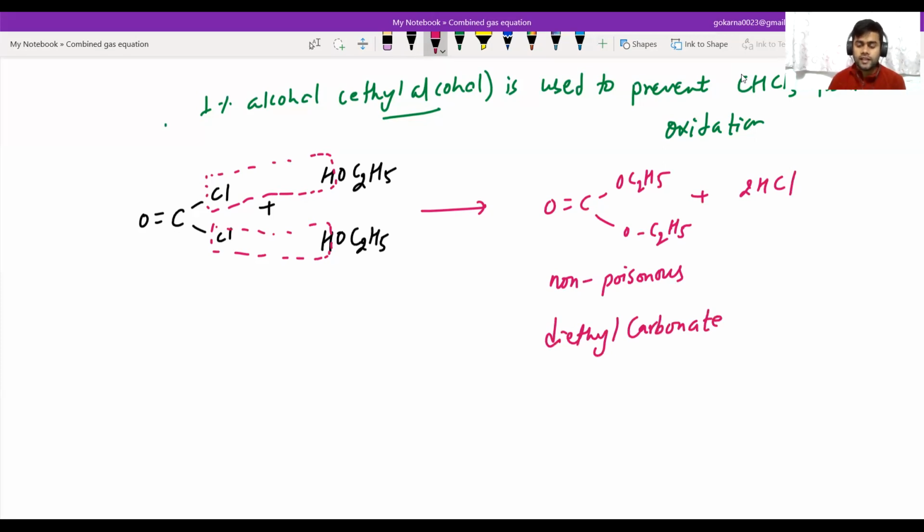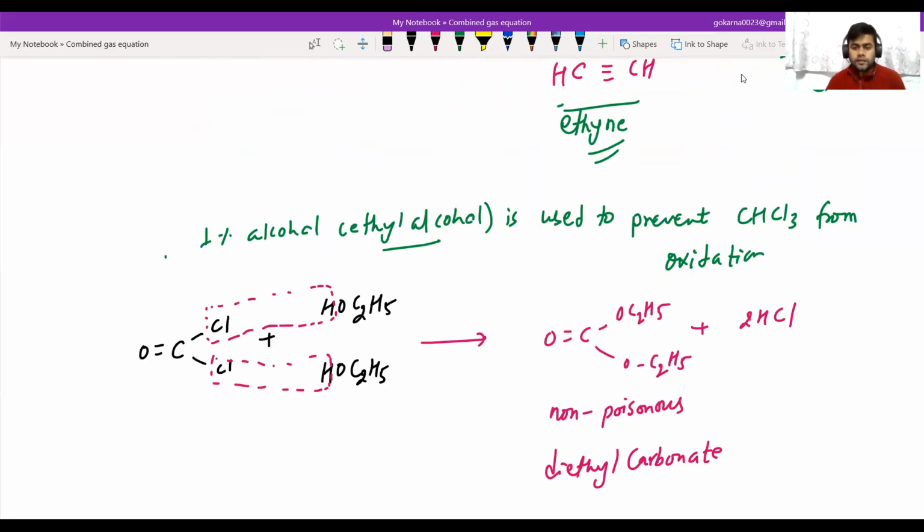This is non-poisonous diethyl carbonate. Therefore, chloroform is stored in a dark brown bottle, containing 1% ethyl alcohol.